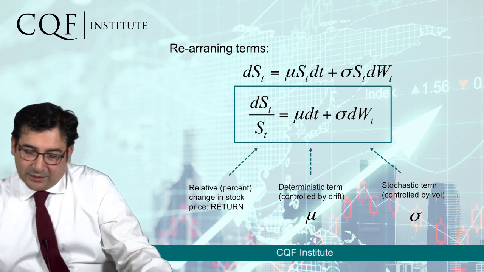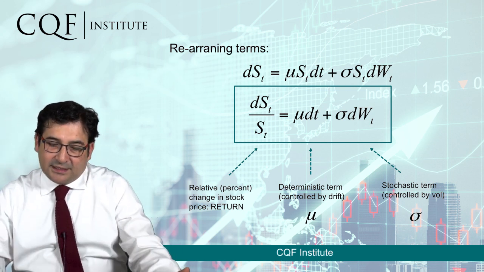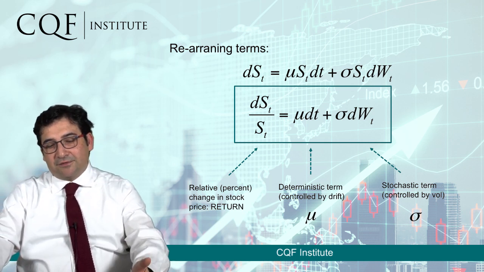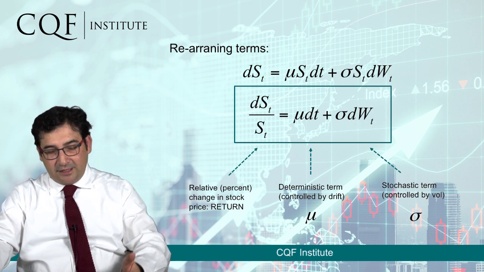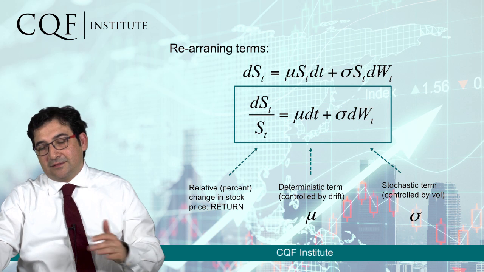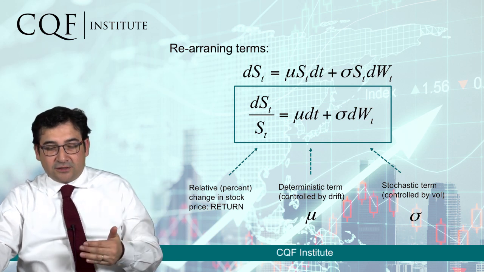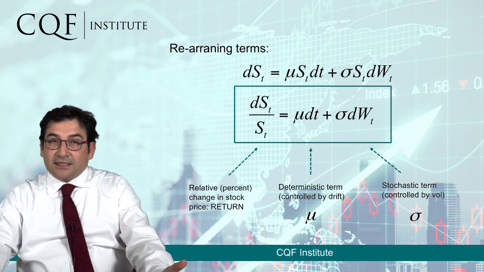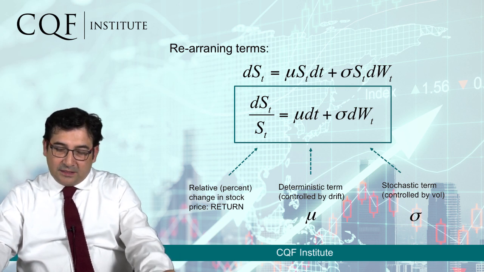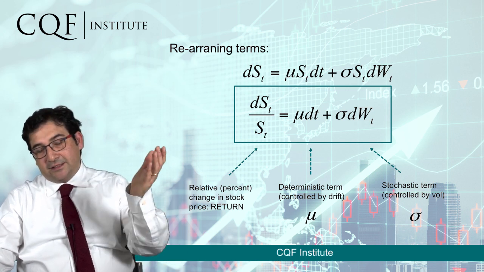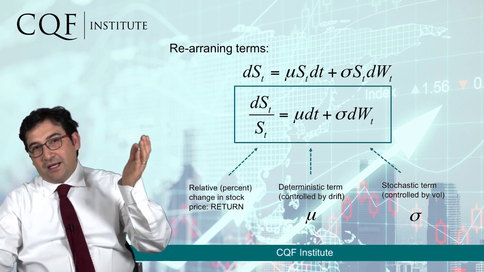Indeed, what we are saying with geometric Brownian motion is that the return of a stock, that is the relative change in price of a stock between one time and the next, depends on two things. One, that is deterministic, that is the tendency, and the other, which is stochastic, and this is the volatility term. They might have different weights, and if we have a higher tendency, a tendency to go up, then the mu will be high.